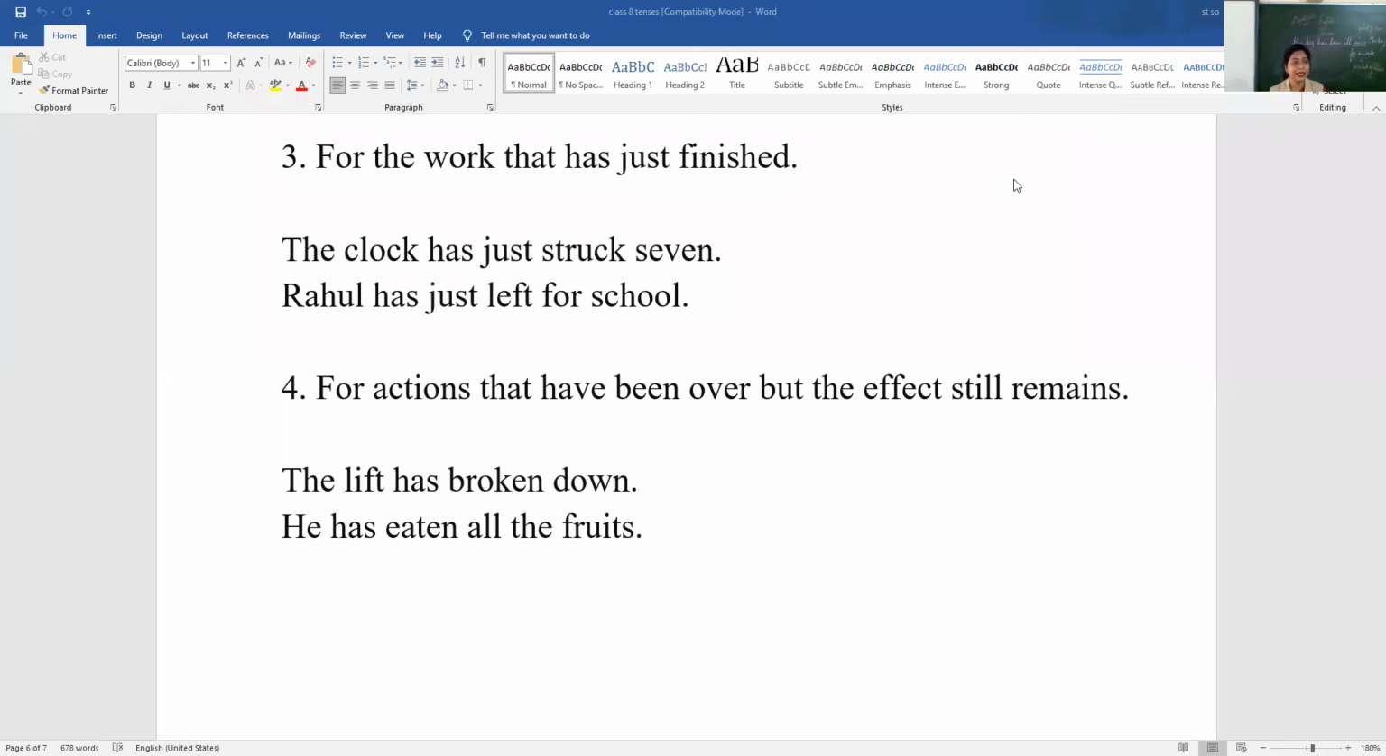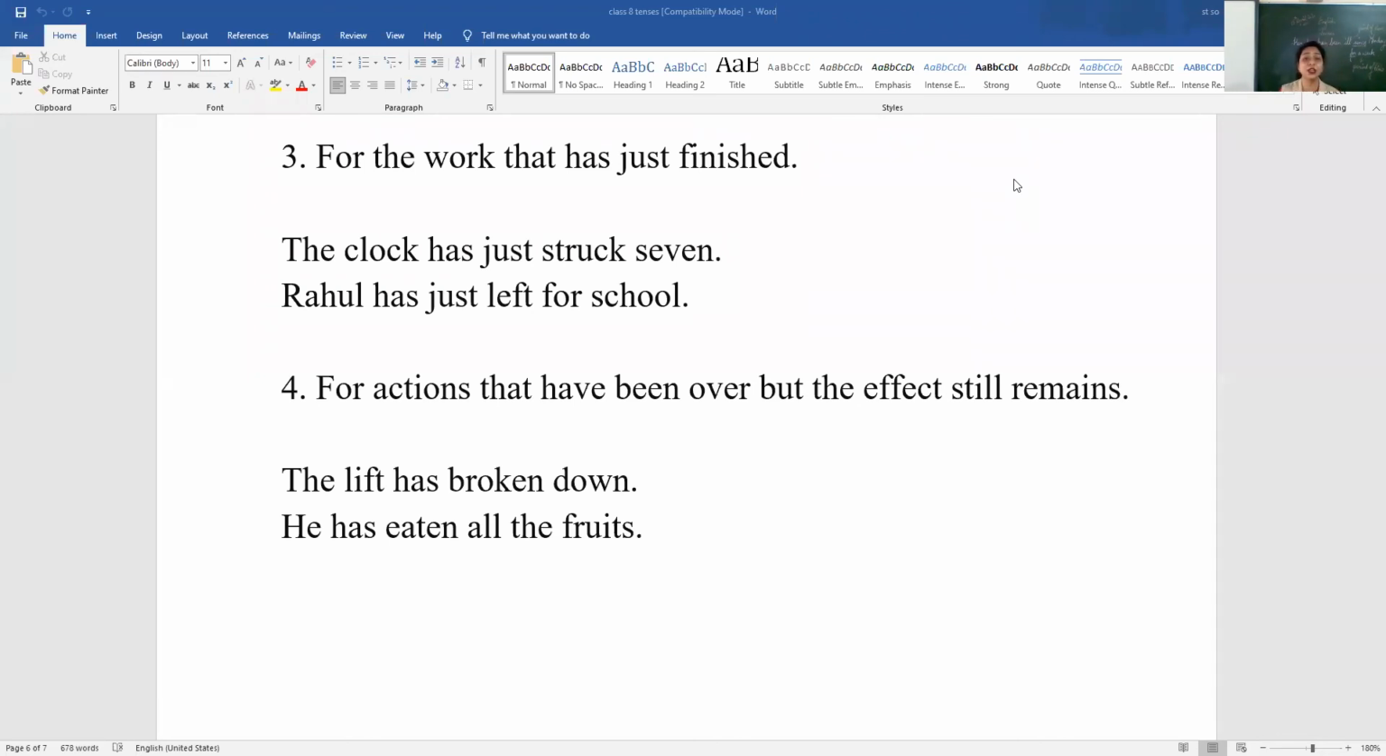Yes, the lift has broken down. That means it needs repair and you can't use it still. You can't use it now also. So the effect still remains.